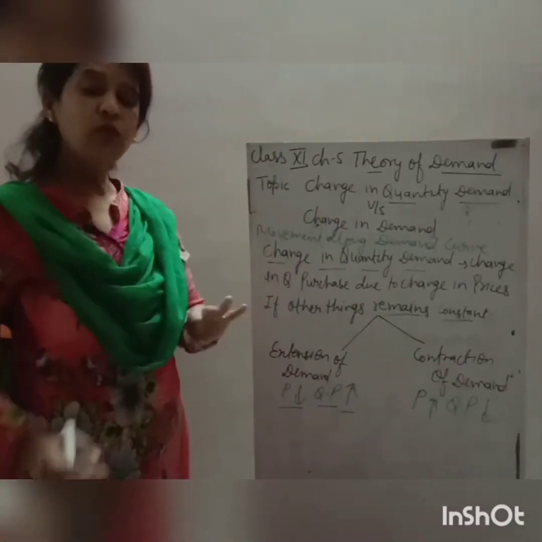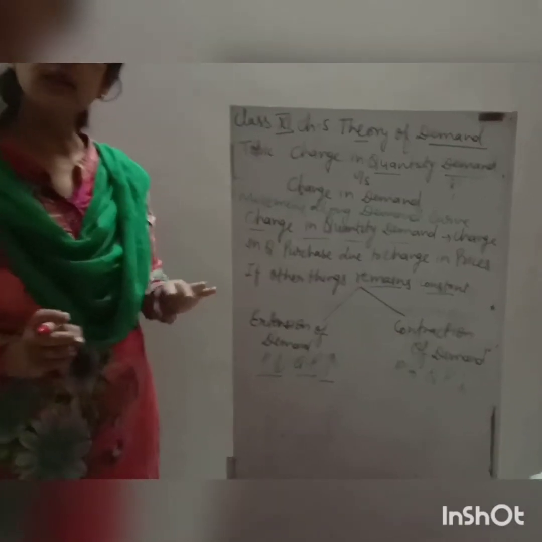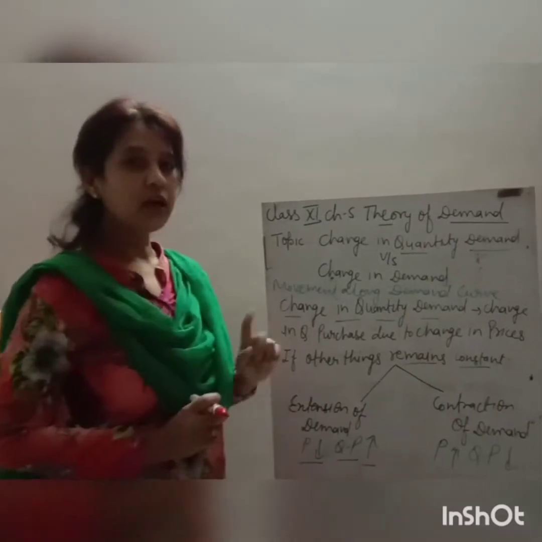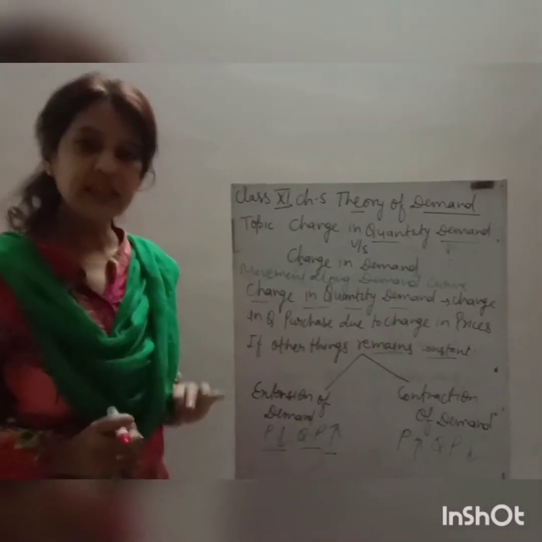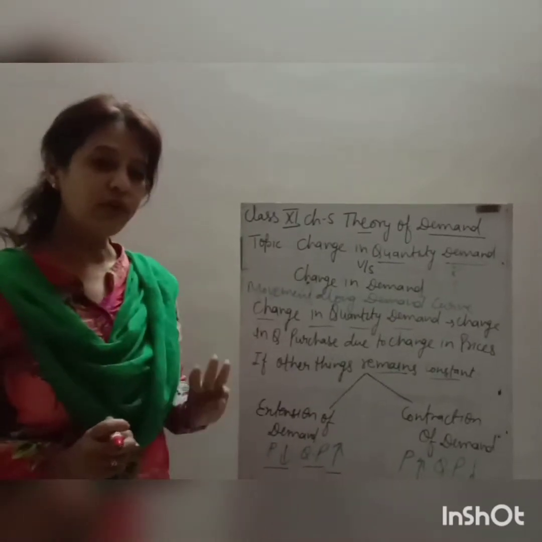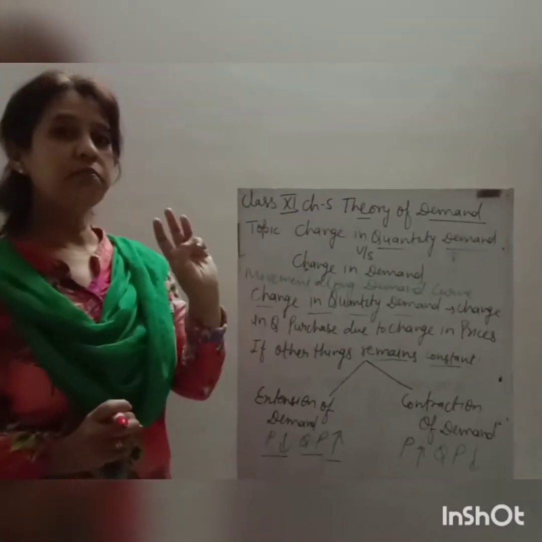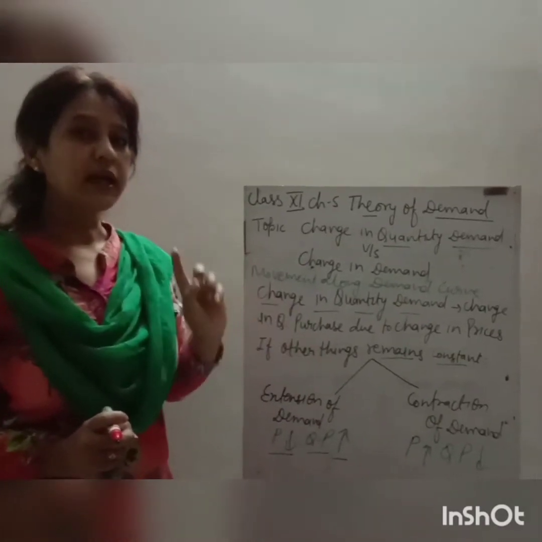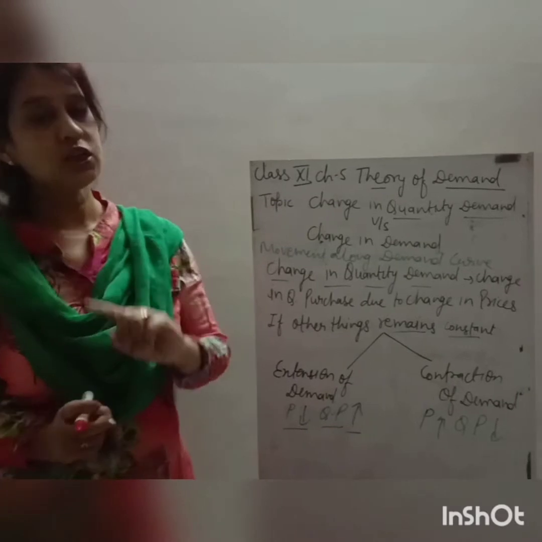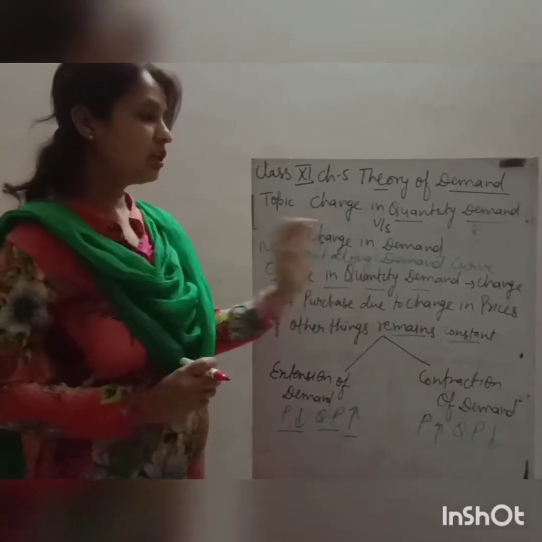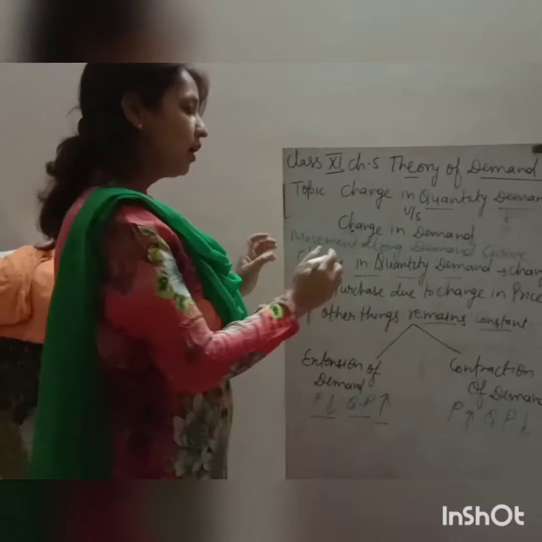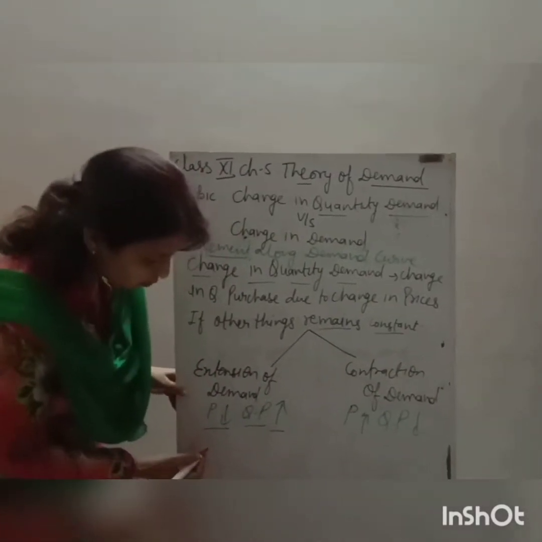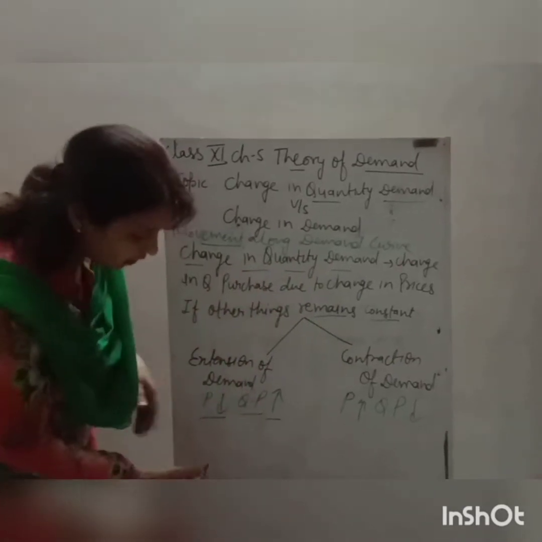Now, but that will occur when other things remain constant. I explained to you what is the meaning of other things. Other things, it means PR, price of related goods; Y, income of the consumer; T, taste and preference; E, expectation. It means four factors should remain constant: PR, Y, T and E. If they are constant and prices change and there will be the change in quantity purchase, that is known as change in quantity demand. And in that condition, the point shifts only along the demand curve.